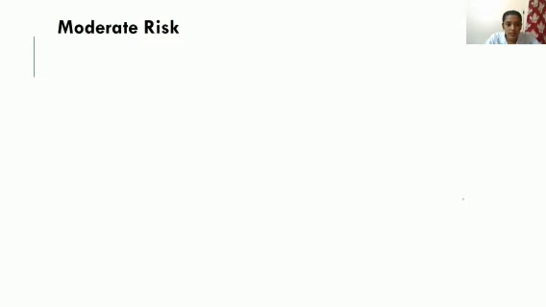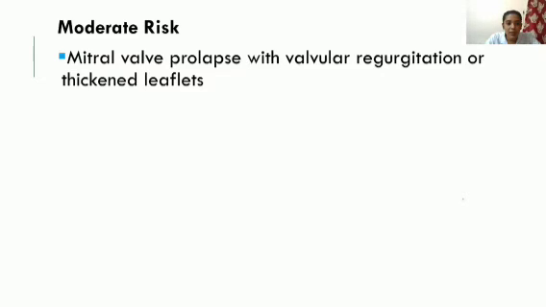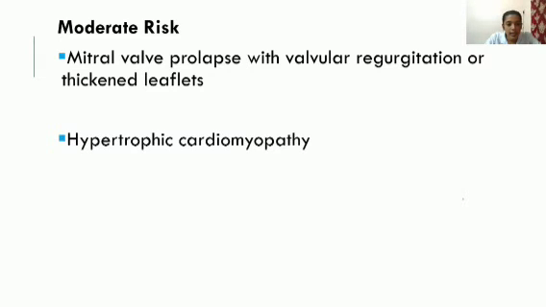Next is moderate risk. The first one is mitral valve prolapse with valvular regurgitation or thickened leaflets. This is also an illness. If mitral valve prolapse, regurgitation, thickened leaflets or stenosis is already present, the bacteria can proliferate in that area and lead to infective endocarditis. So further problems with the valve can occur. Then hypertrophic cardiomyopathy, where bacteria can also proliferate.